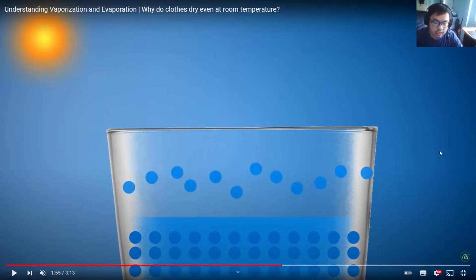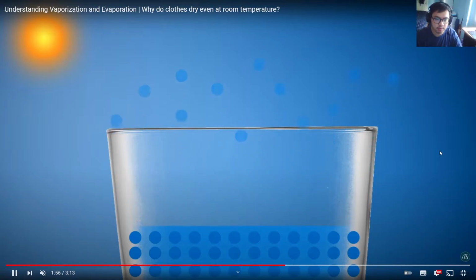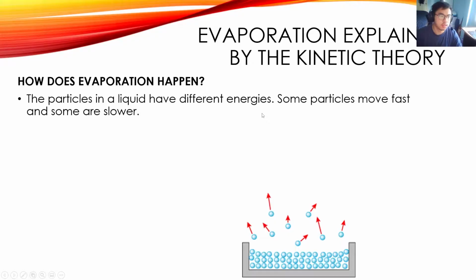So you can see here the particles at the surface can easily escape the substance in this case. So if the particles at the surface have enough energy, they can break apart from the rest of the liquid and then go up into the air. Something like that. So the particles in the liquid have different energies.